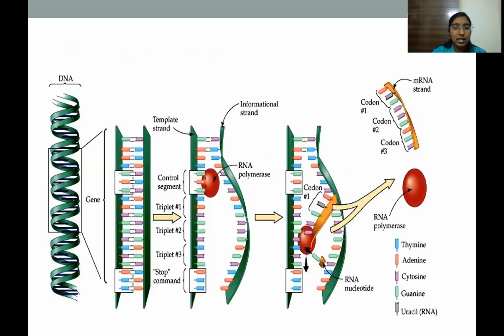And here you can see a diagrammatic representation of the transcription process, where the splitting or unwinding of DNA happens, and then there is RNA polymerase, which is binding to this specific region. And then this RNA polymerase, by its activity, moves along the template, producing the mRNA strand.